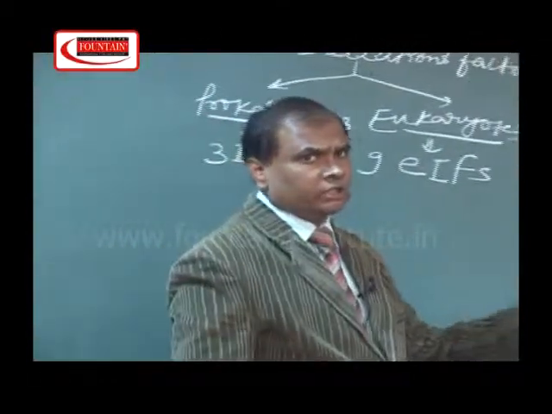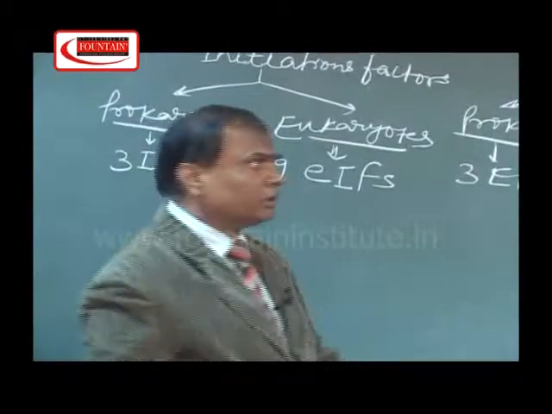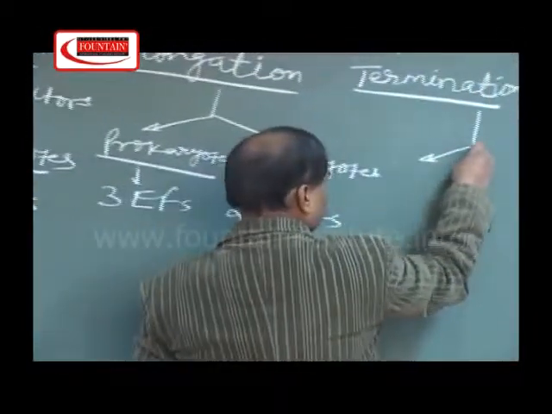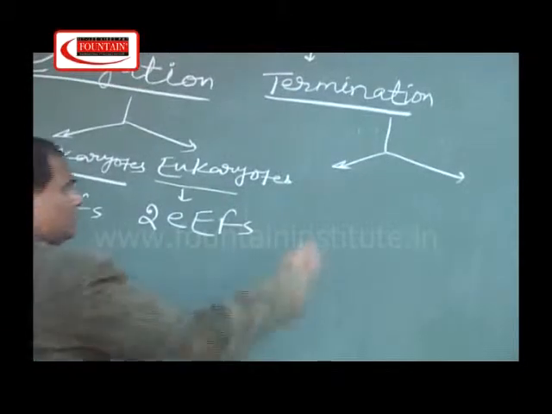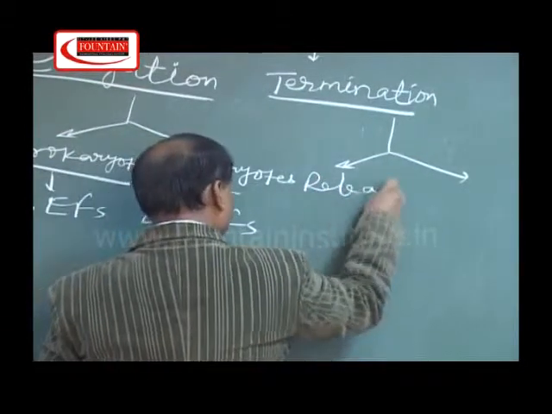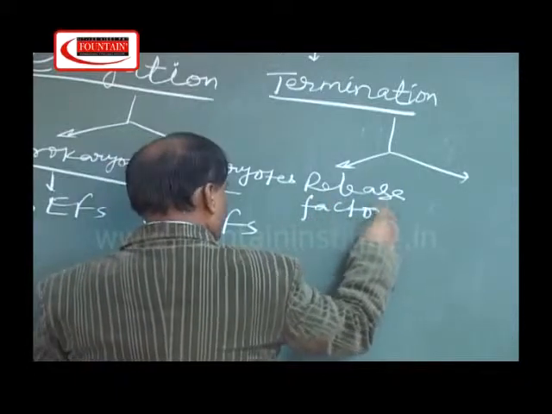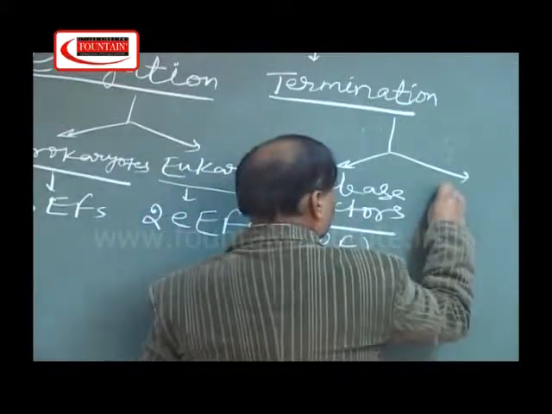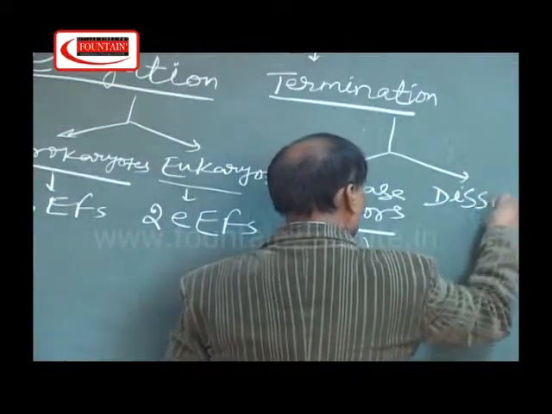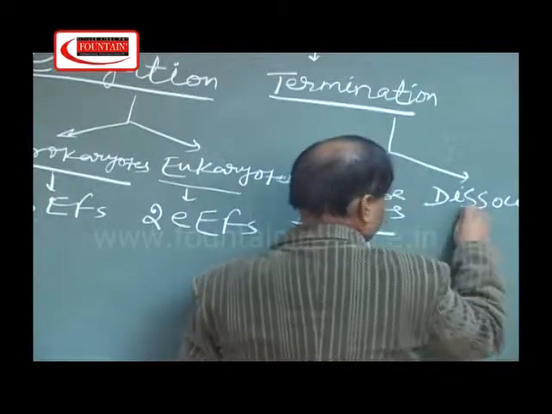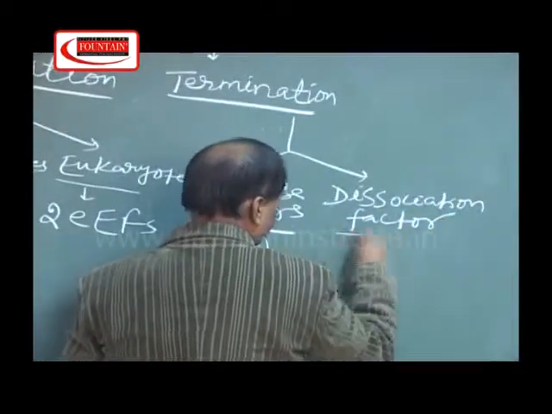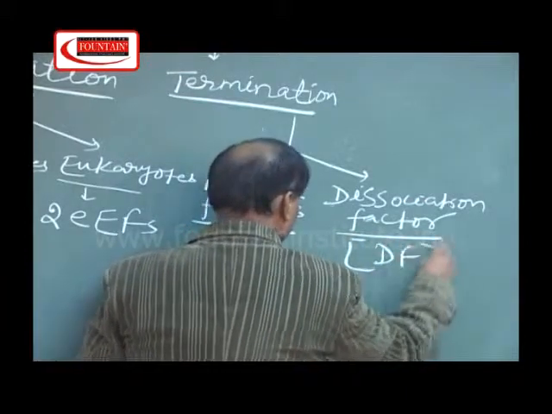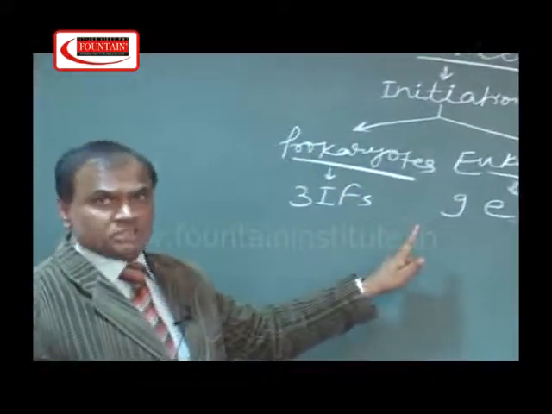And this termination one is common for both prokaryotes and eukaryotes because both use the same codon dictionary. And this termination is divided into two parts, that is called release factors, in short called RF, and dissociation factors. And this dissociation factor is called DF. So these are the factors that work in the process of translation.